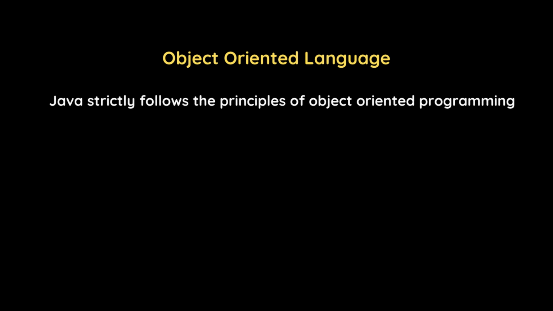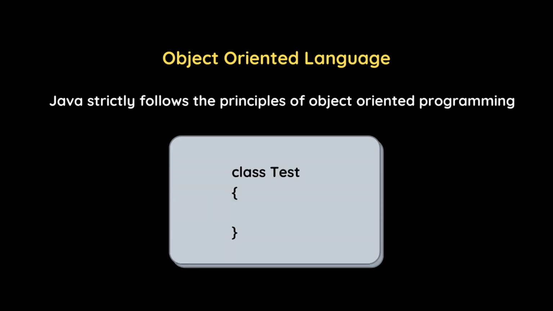Now the next feature of Java is that it is an object-oriented programming language. Java strongly supports the concept of object-oriented principles, due to which it is also called a pure object-oriented language. To give you an idea how strictly Java follows these principles, you cannot develop a single program in Java without making use of a class, which means you need to follow the principle of encapsulation. We will learn more about object-oriented principles in the object-oriented principle video.